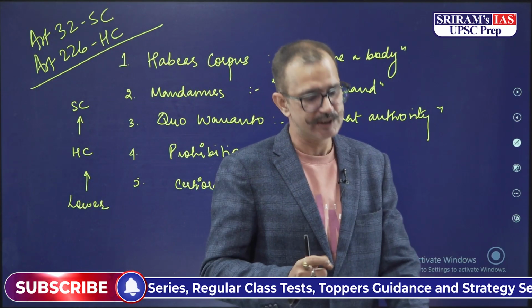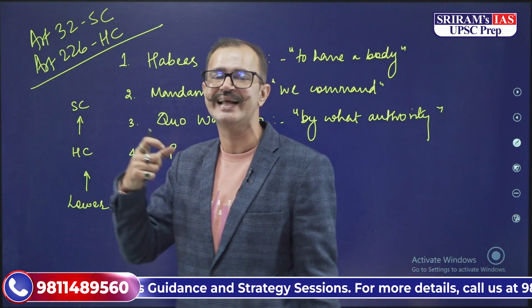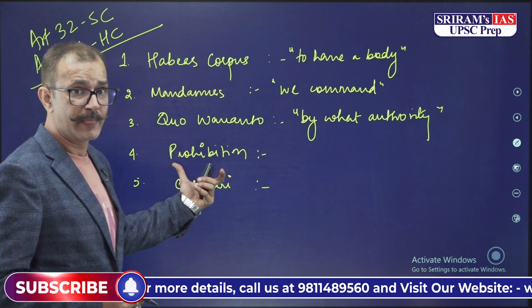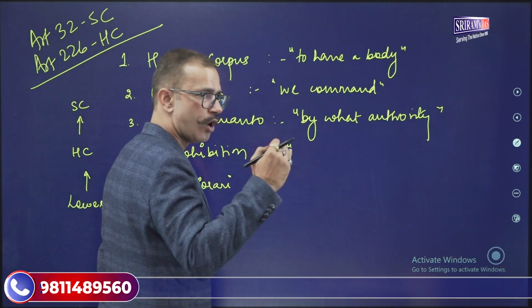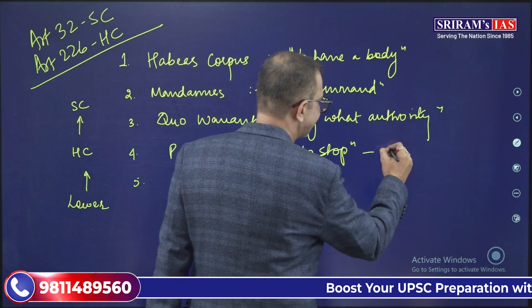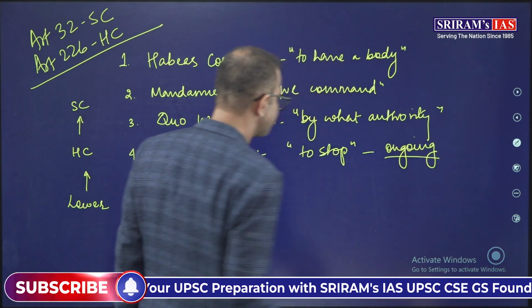Now if the judgment is pronounced, what will happen? The judgment will be quashed because it exceeds the jurisdiction of the lower court. When we are talking about prohibition, it is to prohibit or to stop. So it is when the case is still ongoing. And in that condition, what will happen?